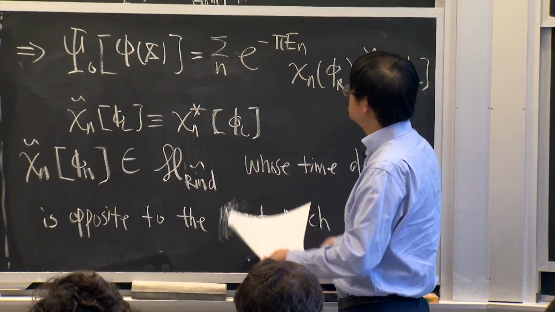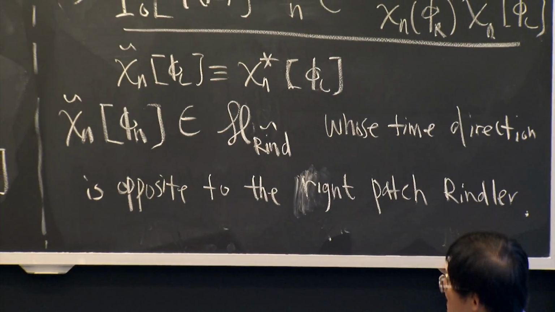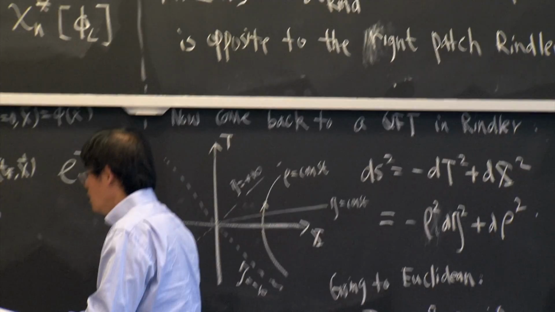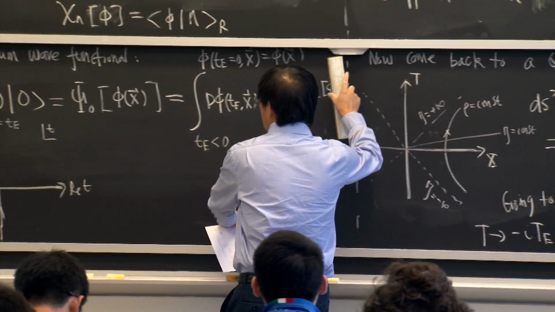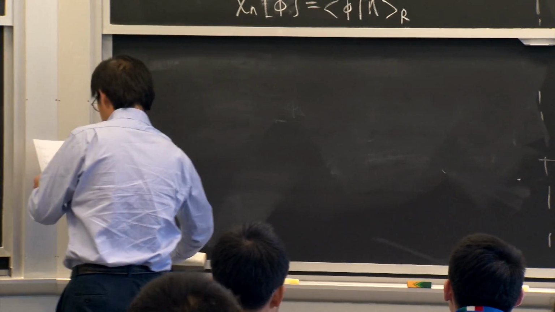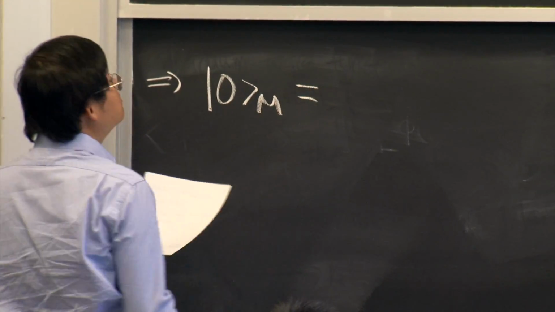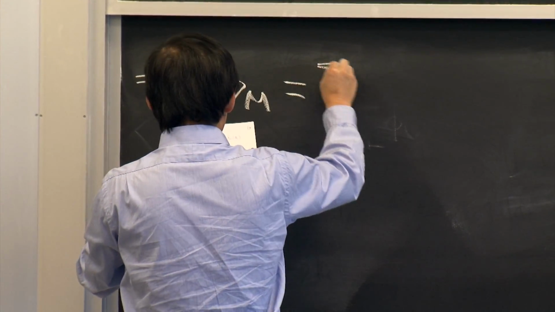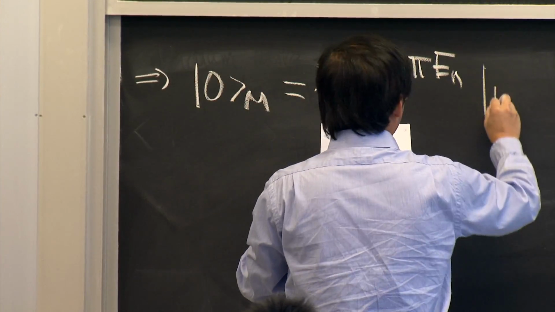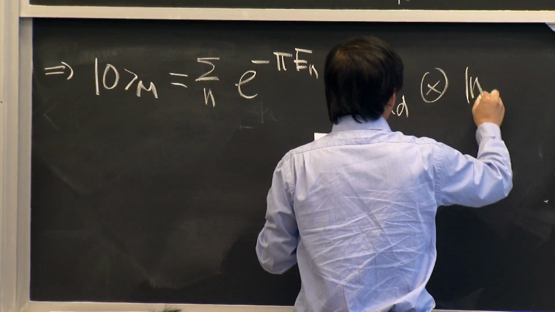So now this form is exactly the form we have seen before in this Umezawa way of thinking about thermal states. This tells you that the Minkowski vacuum is the sum over n of exponential minus pi E_n, with n Rindler of one patch tensor n Rindler of the other.